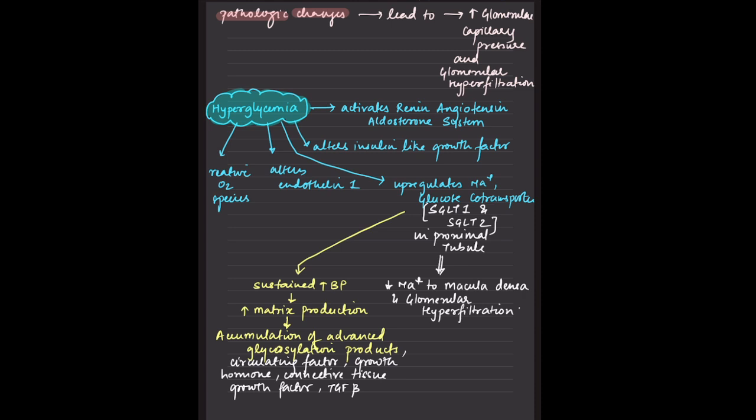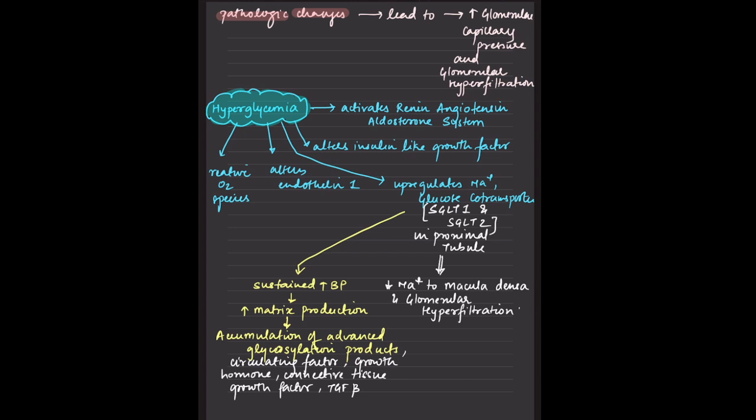And what will happen is the macula densa needs sodium for the activation of the adenosine, so that there is afferent arterial vasodilation, and that will not occur. And here on, there is this autoregulation that is taking place, which will lead to efferent arterial vasoconstriction. But this autoregulation cannot be there for much time because the kidney is being injured. There is an insult which is going on. And here the glomerular, mesangial, and the podocyte will be damaged.